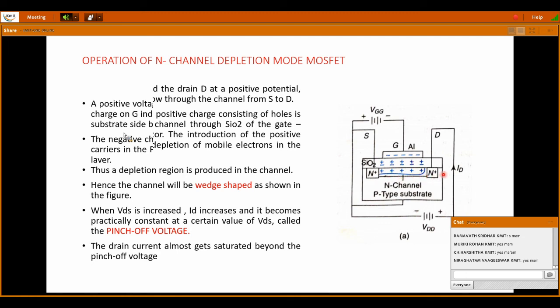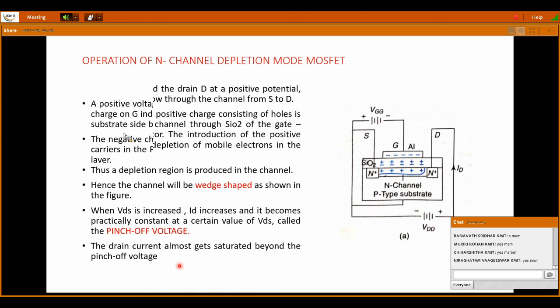The electrons are moving to conduct the output current, that is ID. This is happening because of the application of negative supply on the gate. Because of the negative charges depositing on the gate terminal, positive charges gather near the SiO2 layer between these two N plus regions, that is in the channel. So due to this, what happens?